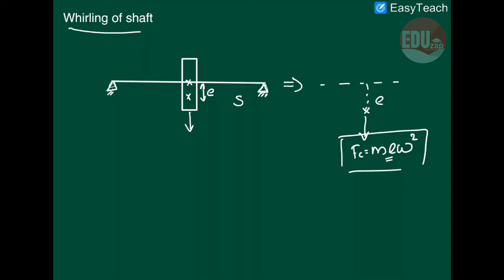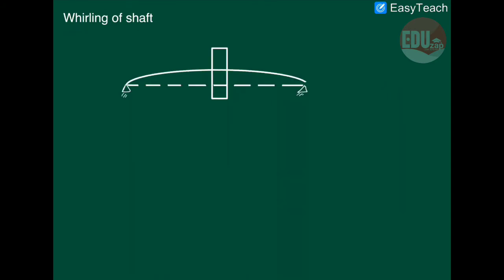From the idea of simple bending or deflection of a simply supported beam, if a force acts, there will be a deflection. So the shaft will deflect extra by some distance, say y. The deflected beam will look like a simply supported beam shape.